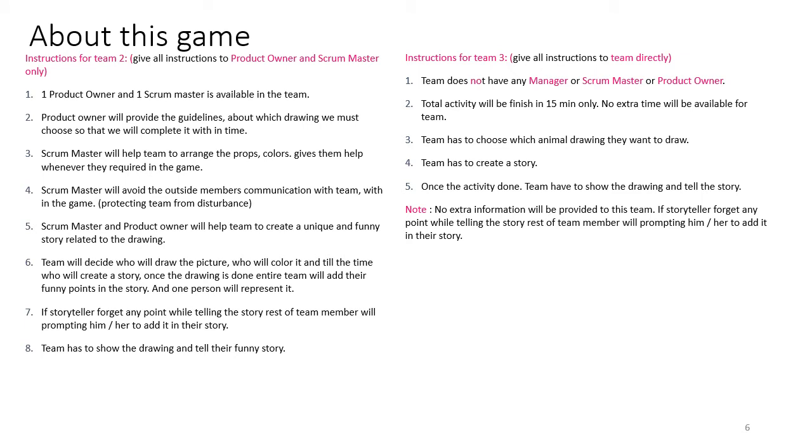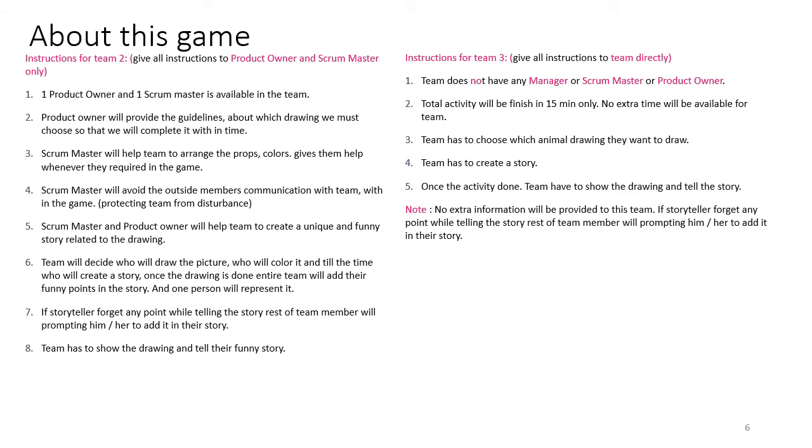The second team is working on that area. There is some confusion about who will work in which area, who will draw the picture, who will paint the picture, who will create the story. So it's some sort of jumbling, but they resolve it and try to complete the work within the time frame. The third team is enjoying because the product owner not only provided the instructions but also helps them in designing.